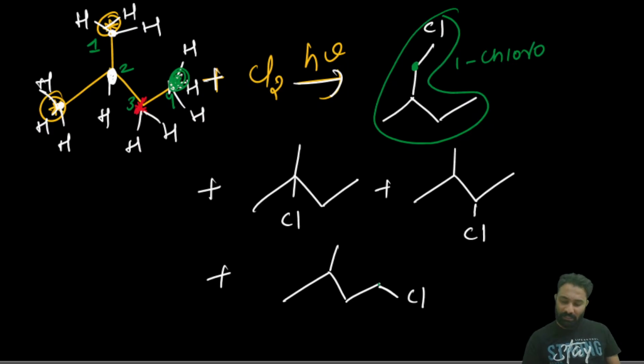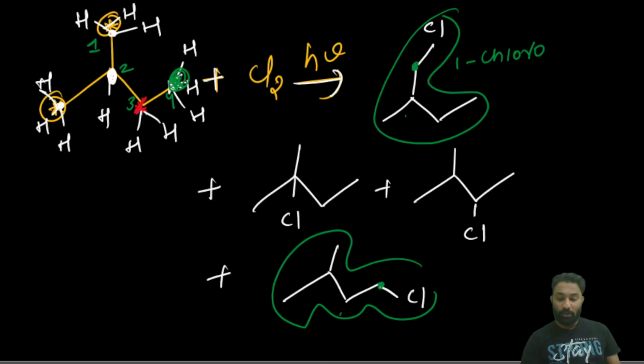If the hydrogen on this other carbon is replaced, it will form 1 chloro 3 methyl butane. 1 chloro 3 methyl butane is different and 1 chloro 2 methyl butane is different. Both the IUPAC names are different.